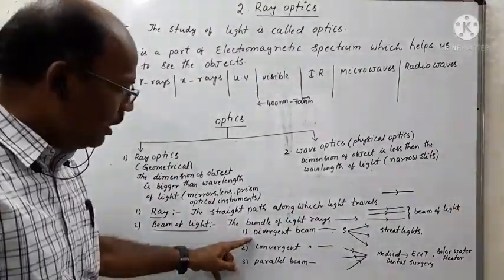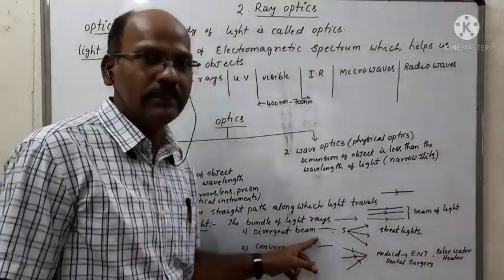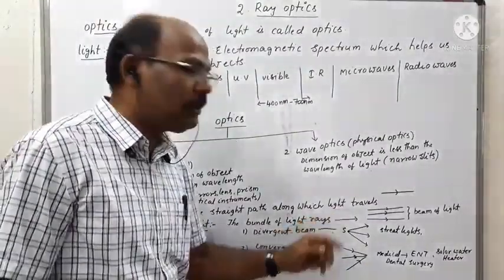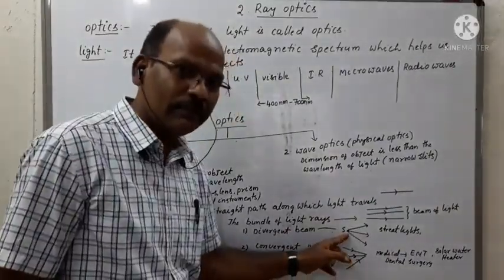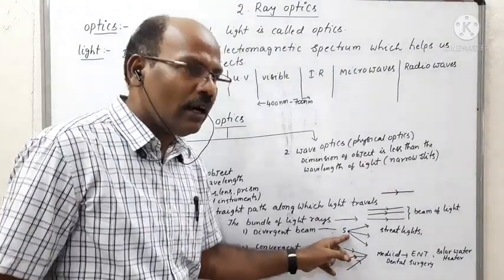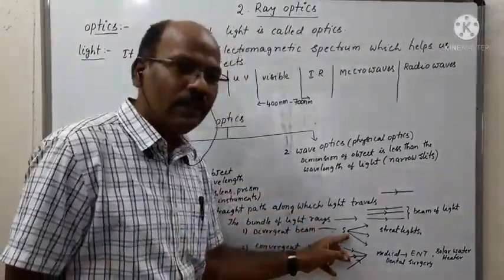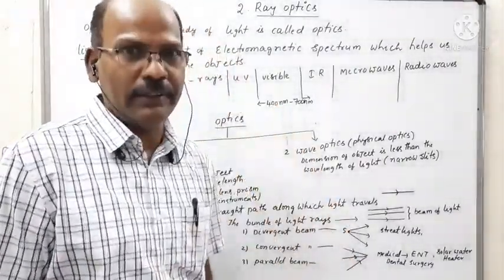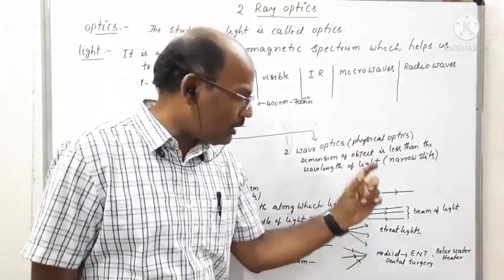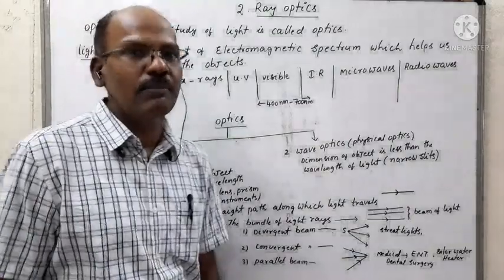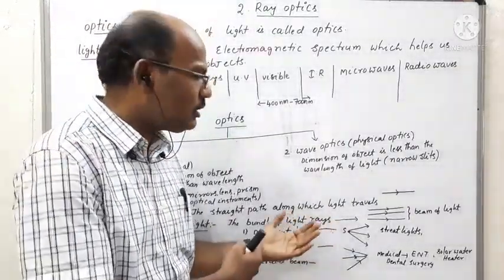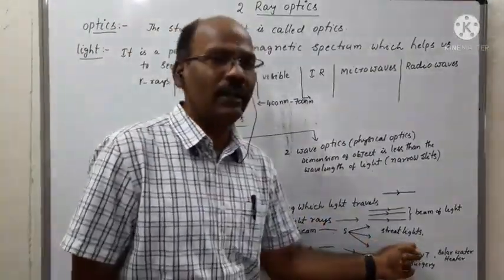The first one is the divergent beam of light. A divergent beam of light means the rays of light are moving away or diverging from the point source of light. That pattern of beam of light is called a divergent beam of light. This is observed in the case of a street light.